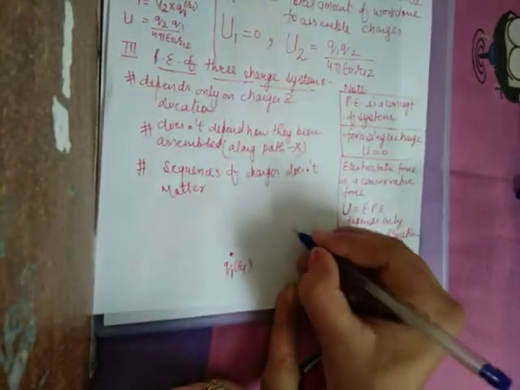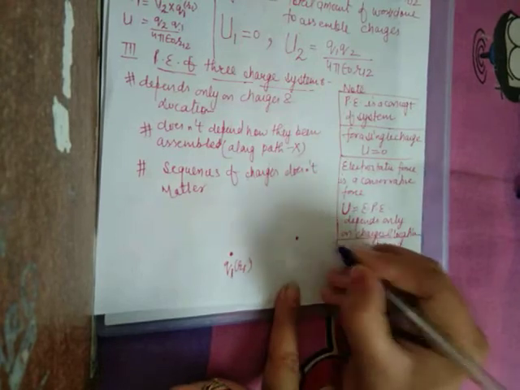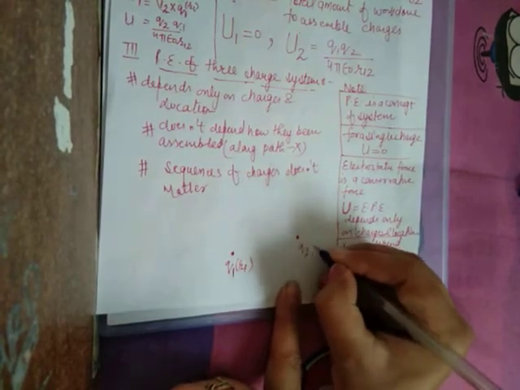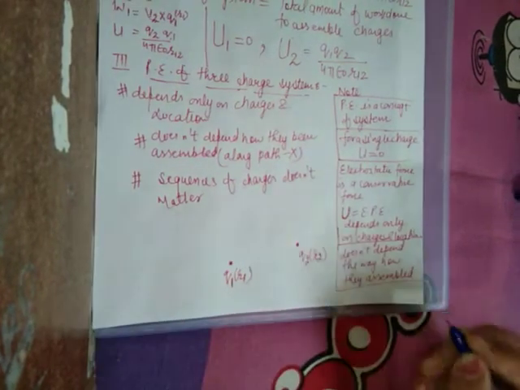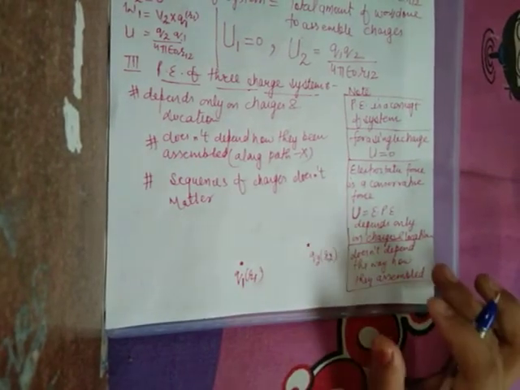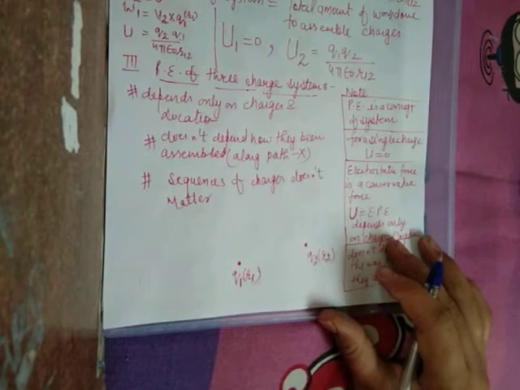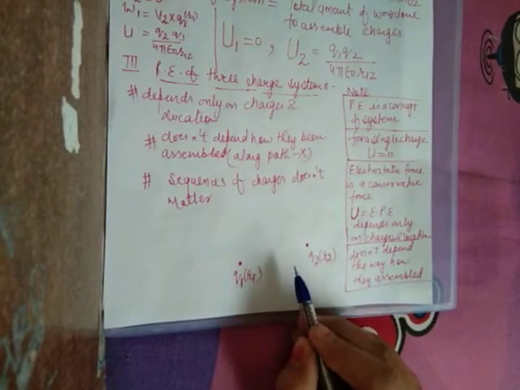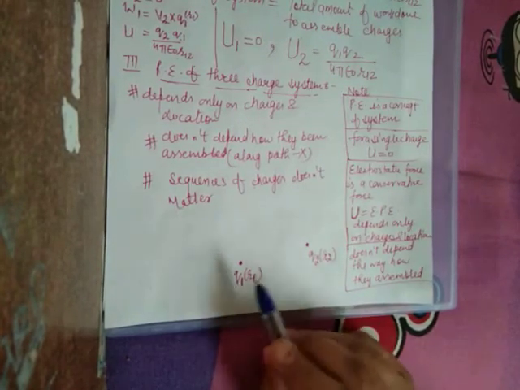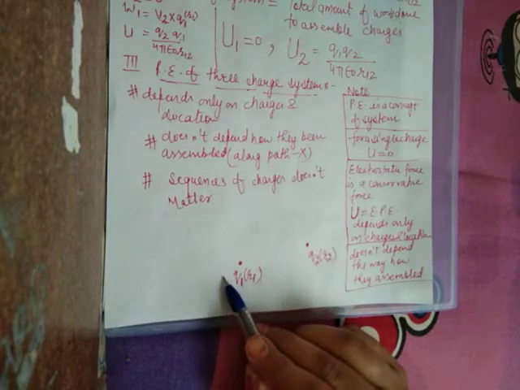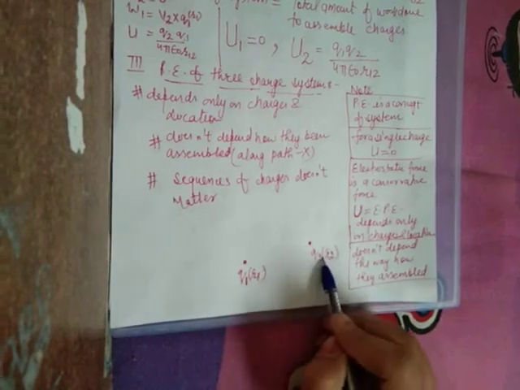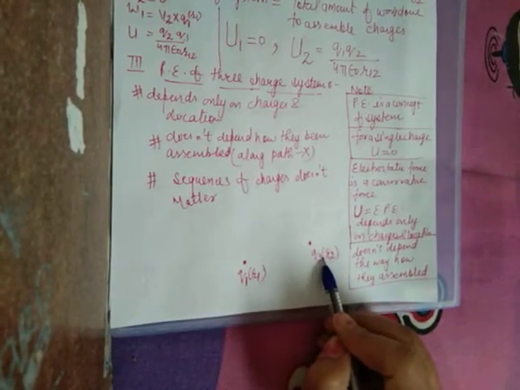Anywhere I can locate it. Let me locate Q2 at position R2 with respect to some reference point. When I am bringing the second charge, the first charge is already present, so there will be some repulsive interaction. We have to do work.